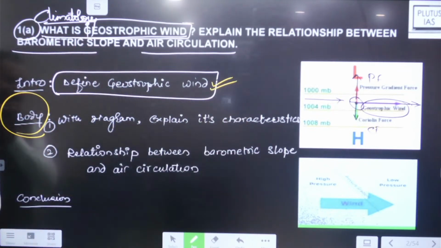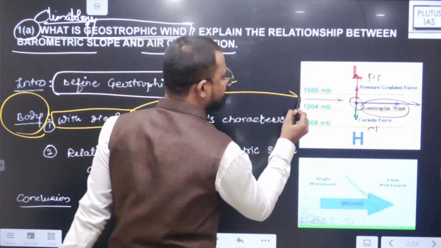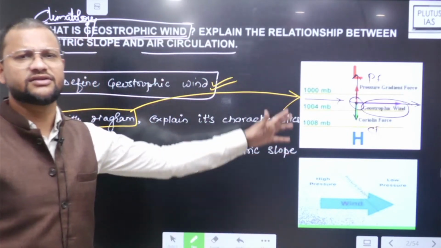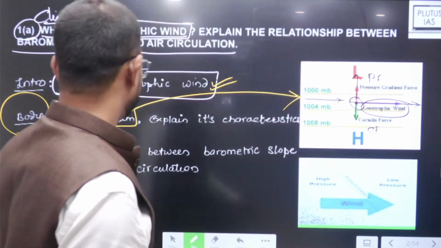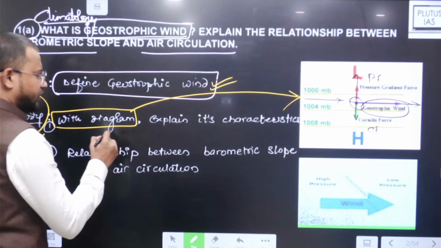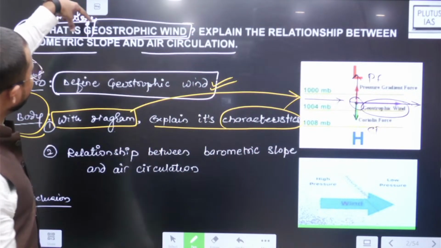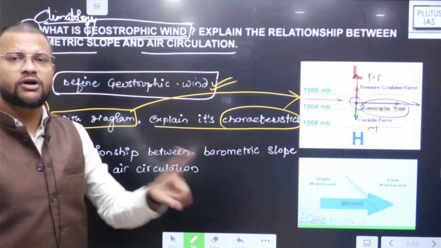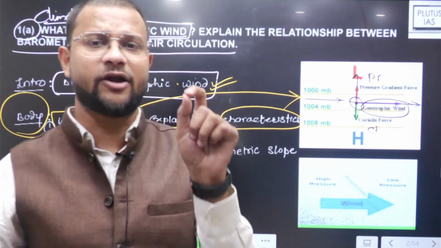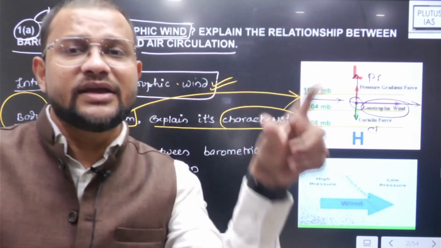Then how to start with this particular question? तो क्वेश्चन बॉडी इज सिंपली विद डायग्राम, जहां पर आपको डायग्राम ड्रॉ करनी ही पड़ेगी, और यह इतना मुश्किल नहीं है to draw this particular diagram. With diagram explain its characteristics. अगर ये क्वेश्चन पूछ रहा है what is geostrophic wind, तो merely defining is not rightly addressing the demand of the question. तो हमको करना पहले ये है कि definition, एक diagram, and then characteristics of wind.